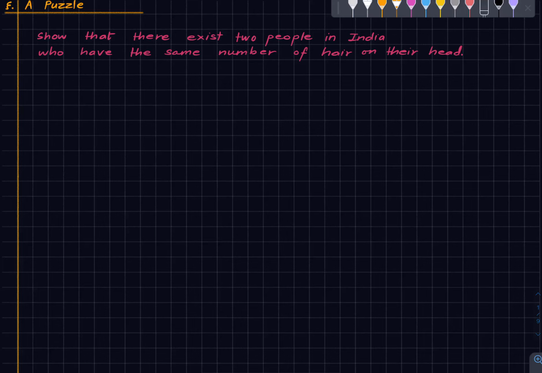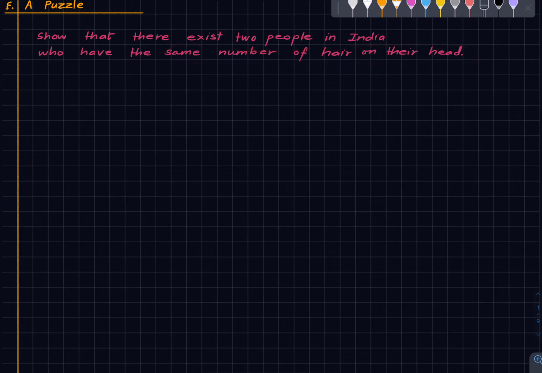Welcome to this standalone lecture on the pigeonhole principle. Let us look at a puzzle which we will solve using the pigeonhole principle. So what we want to show is the following. Show that there exist two people in India who have the same number of hair on their head.